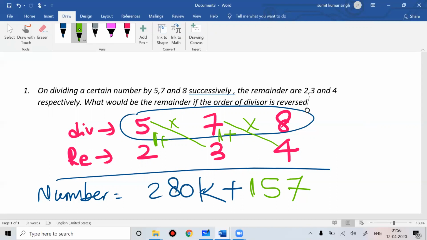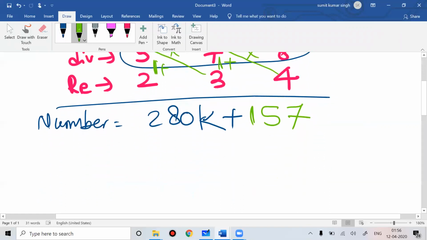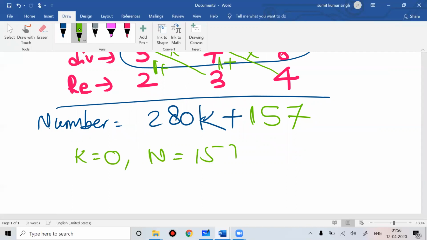So you can do it very easily, and you'll get the same value. Now, what is the question? What will be the remainder if the order of divisors is reversed? Reversing the order means first you divide by 8, then 7, then 5. Suppose my k is 0, I don't want to complicate things. If k is 0, your number is 157.